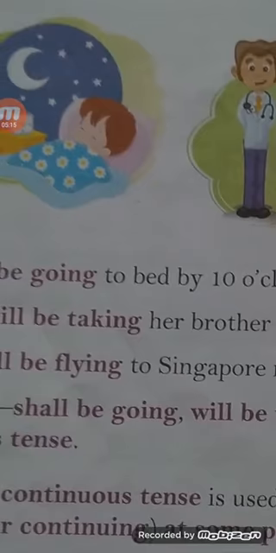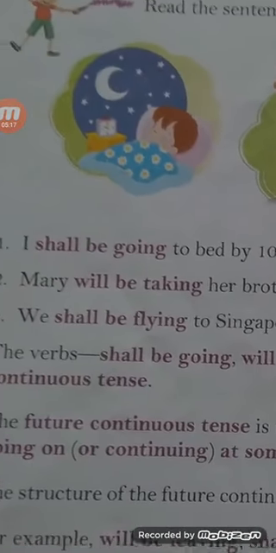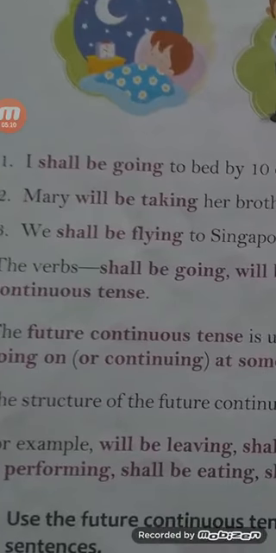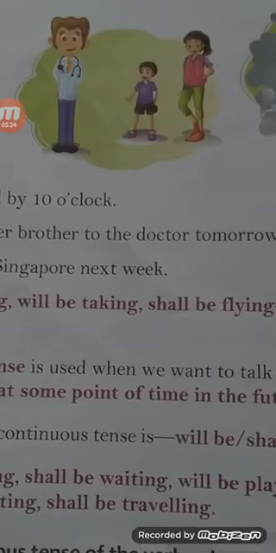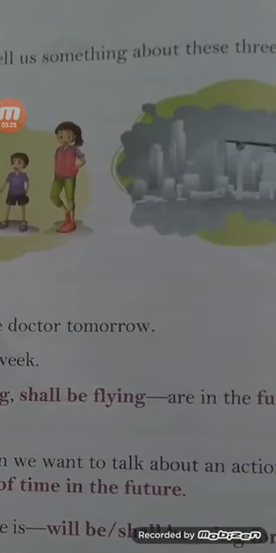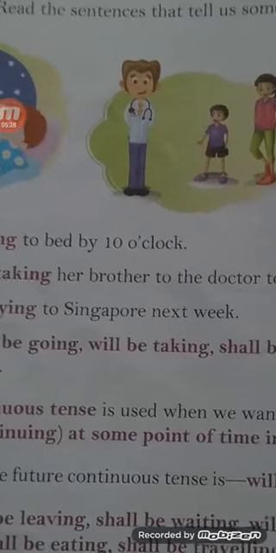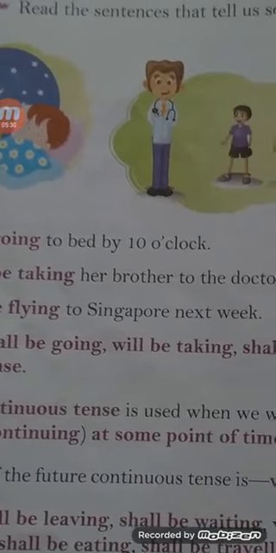Mary will be taking her brother to the doctor tomorrow. Okay, it will be in the future. Number 3, we shall be flying to Singapore next week. Here is an aeroplane and we shall be flying to Singapore next week. We shall be flying next week, not now. It will happen next week.